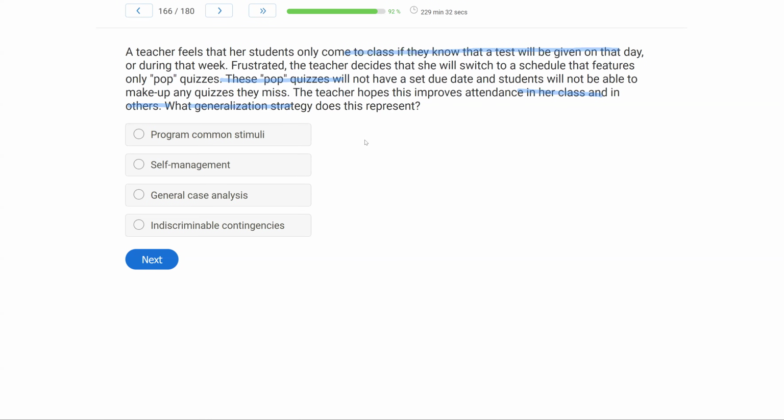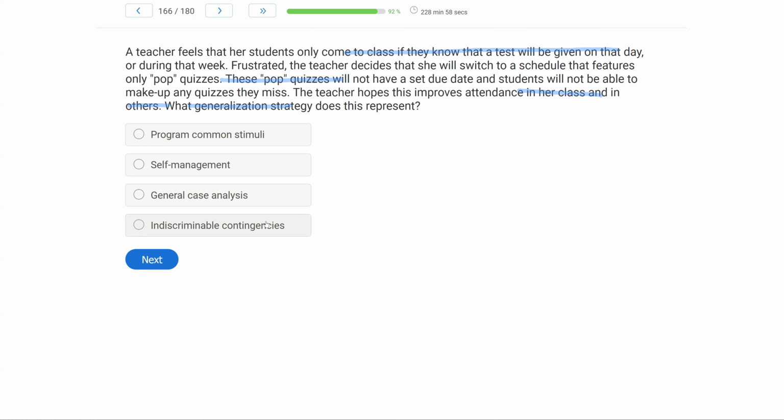A, programming common stimuli. Well, the teacher's not really programming stimuli here, right? She's not teaching towards generalization in another setting. She just wants class attendance to improve. B, self-management. She's not teaching them self-management either, because she's still got control with the pop quizzes. They have to come to class if they want to take the exam. C, general case analysis. The teacher never conducted an analysis of the environment or the generalized environment.